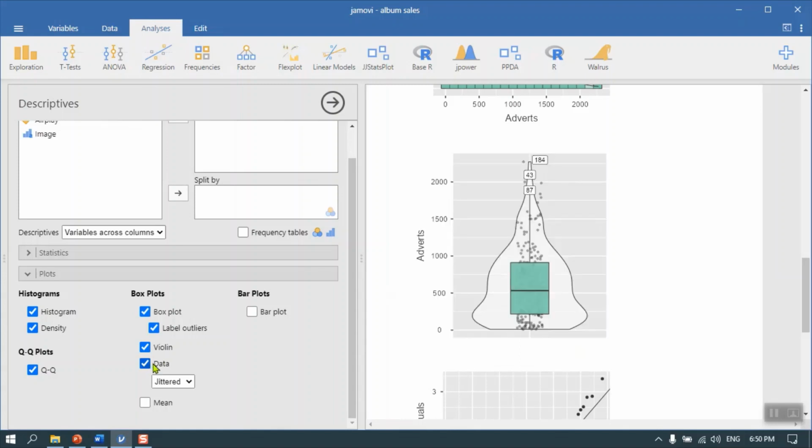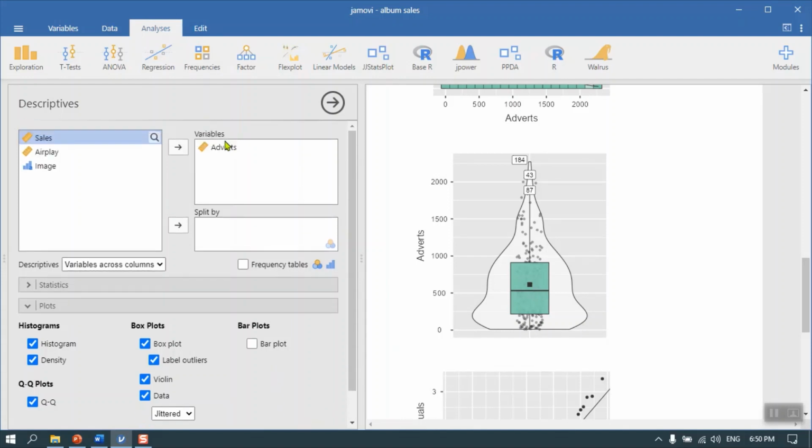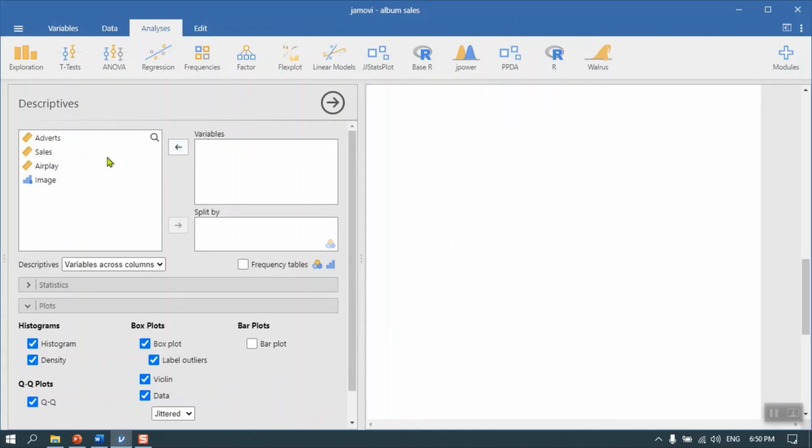But you can also put the data in there if we wanted, so you could see where most of the data lay in that area. We can also put in, of course, both the mean, which is the square, and the median there. So you can see it's quite a skewed looking data. I suspect